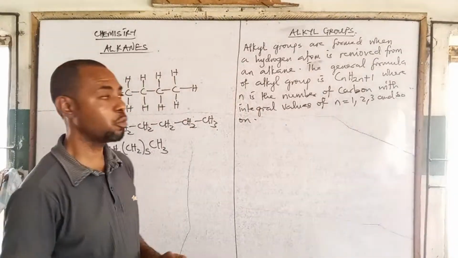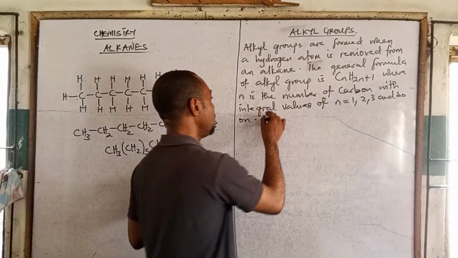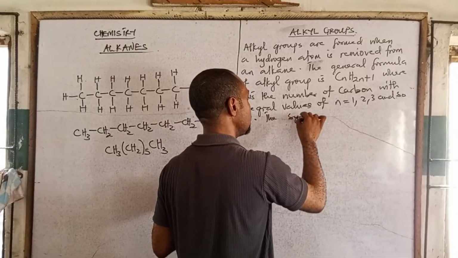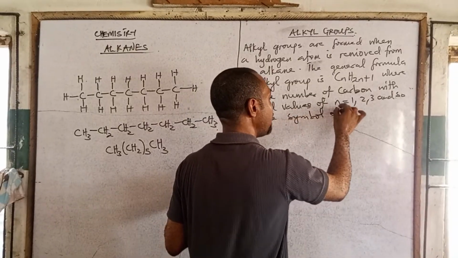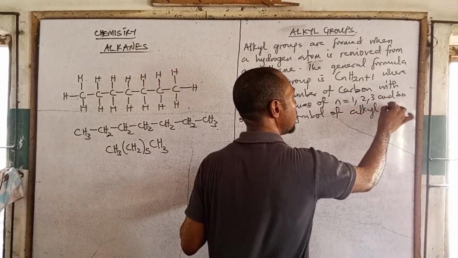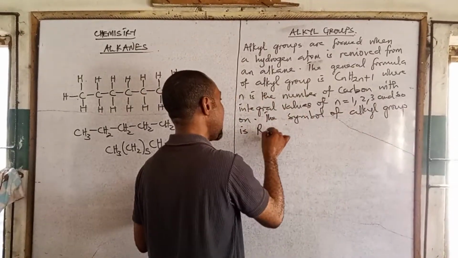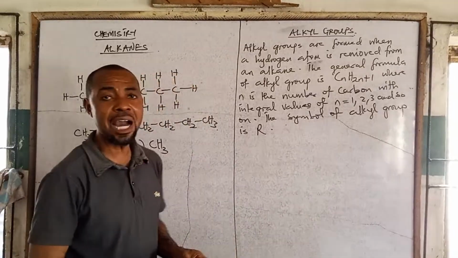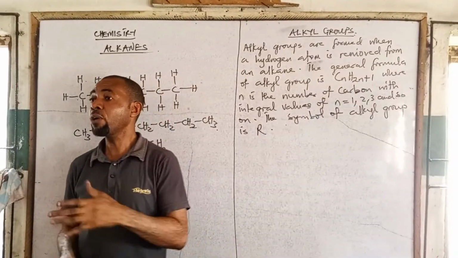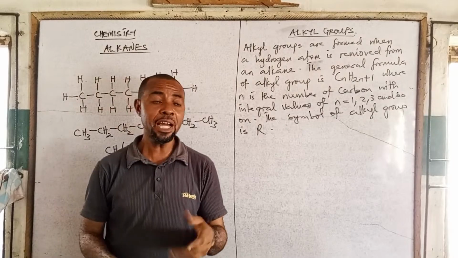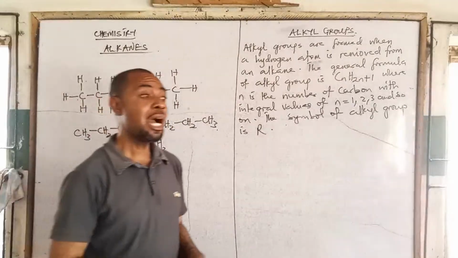CnH2n+1. Now the symbol of alkyl group is what? R. In organic chemistry, R represents what? Alkyl group, right? In organic chemistry, R represents alkyl group.